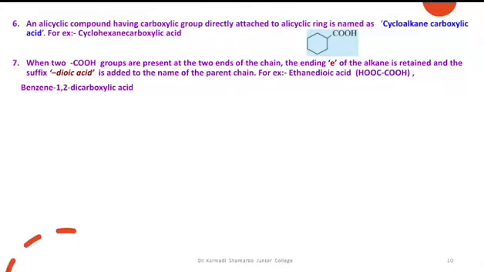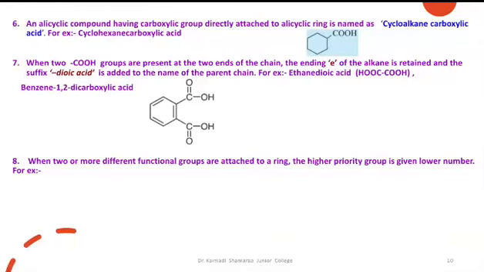When two COOH groups are present at the two ends of the chain, the ending e of the alkane is retained and the suffix dioic acid is added to the name of the parent chain. For example, ethanedioic acid, benzene-1,2-dicarboxylic acid. When two or more different functional groups are attached to a ring, the higher priority group is given the lower number. For example, 3-hydroxy-4-methylbenzoic acid.